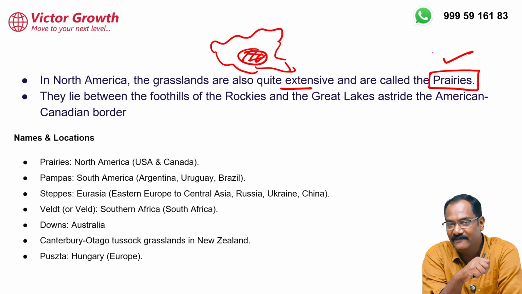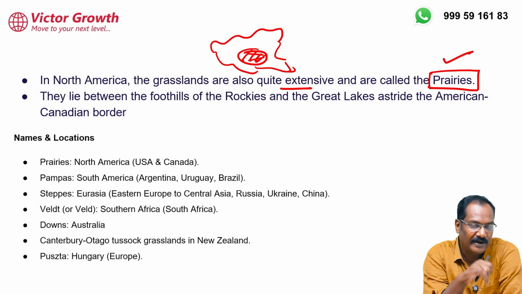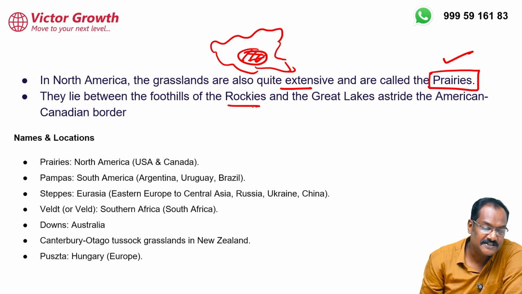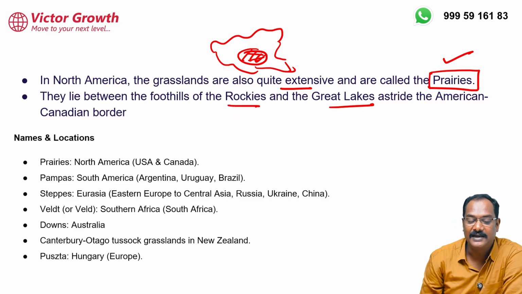So two names I have given you. One is steppe, which is found in Eurasia, Ukraine, Russia. The other one is prairies, which is in North America. In North America, where is it found? It is found between the Rockies and the Great Lakes.